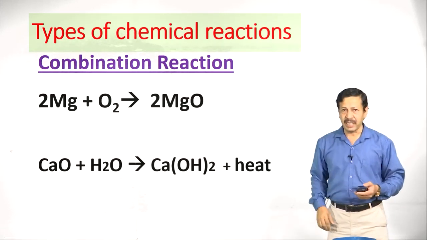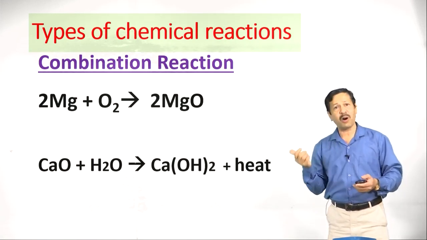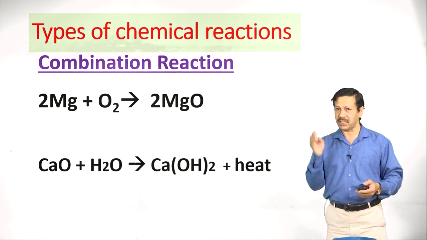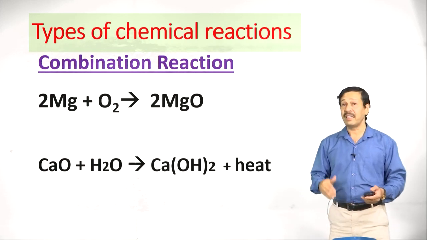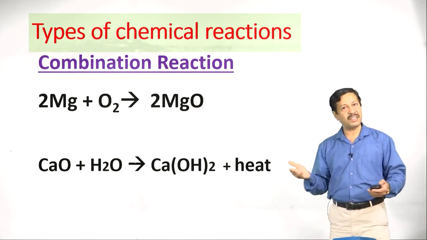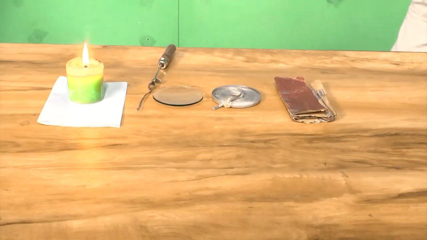One more example is the combination of calcium oxide and water to form calcium hydroxide, which is commonly known as slaked lime. In addition to this, heat is released, hence it is exothermic. So it is one type of chemical reaction. Dear students, let us enjoy the activity of combination through practicals.